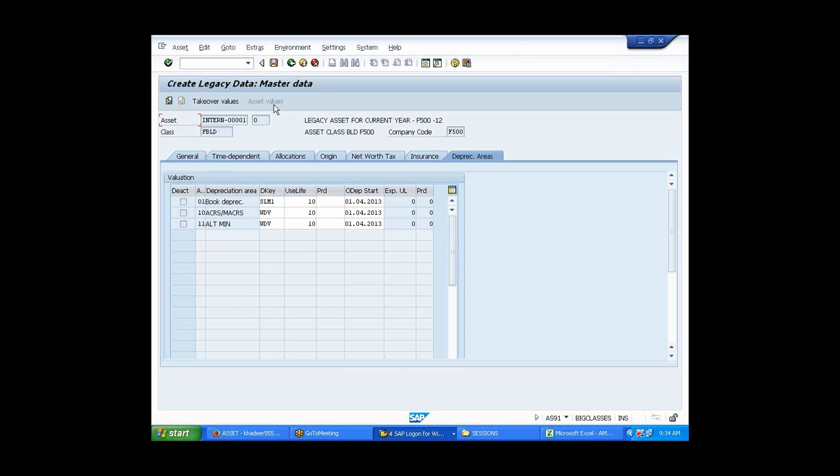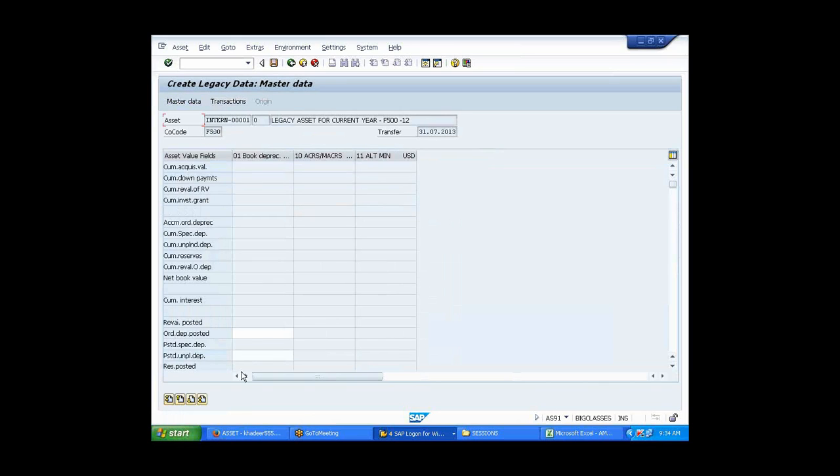Before saving it, I'm going to the takeover value. See over here, in the takeover values, I'm entering only the ordinary depreciation, 4000. Nothing else. You can enter the transaction data also, but again you would need to enter it twice over there. So instead of doing it over there, I'm saving it over here now.